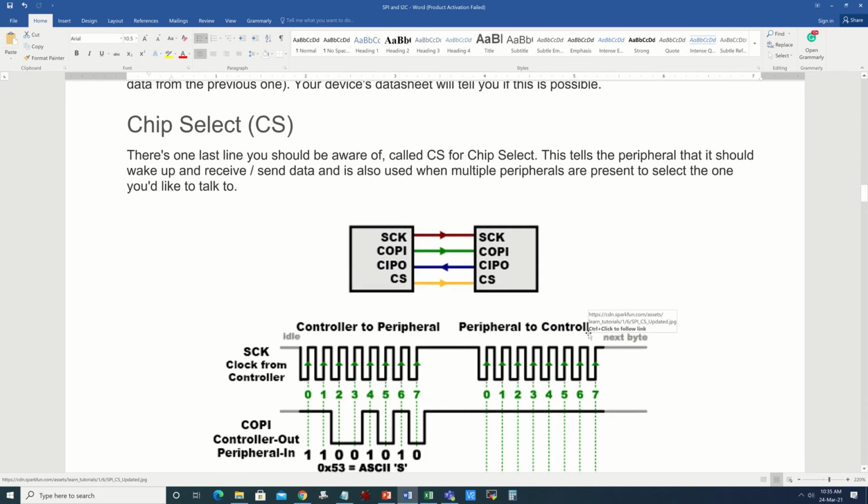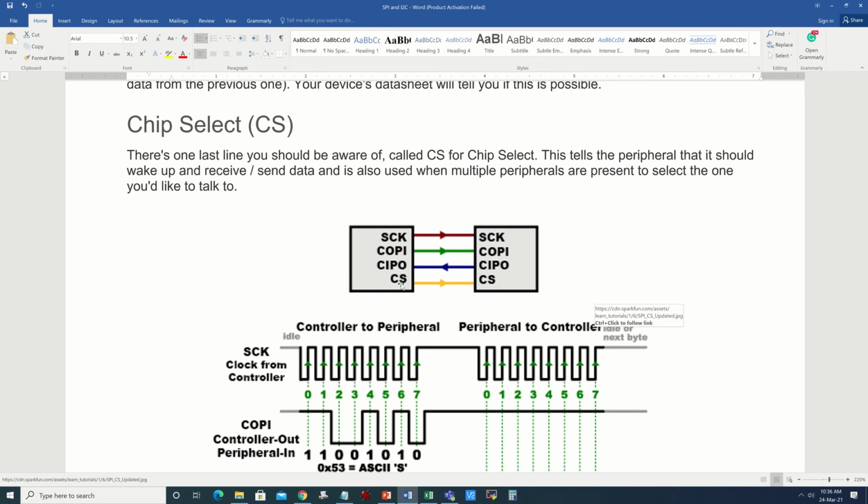Now let's come to the chip select signal. Chip select is the method to make a peripheral device enable. Again, in this diagram, consider your microcontroller on the left and peripheral on the right. So this microcontroller is controlling the peripheral along with a chip select signal. The first three signals remain as they are, as we have seen in the previous figure, whereas a chip select signal has been added, which is nothing but enabling the peripheral.